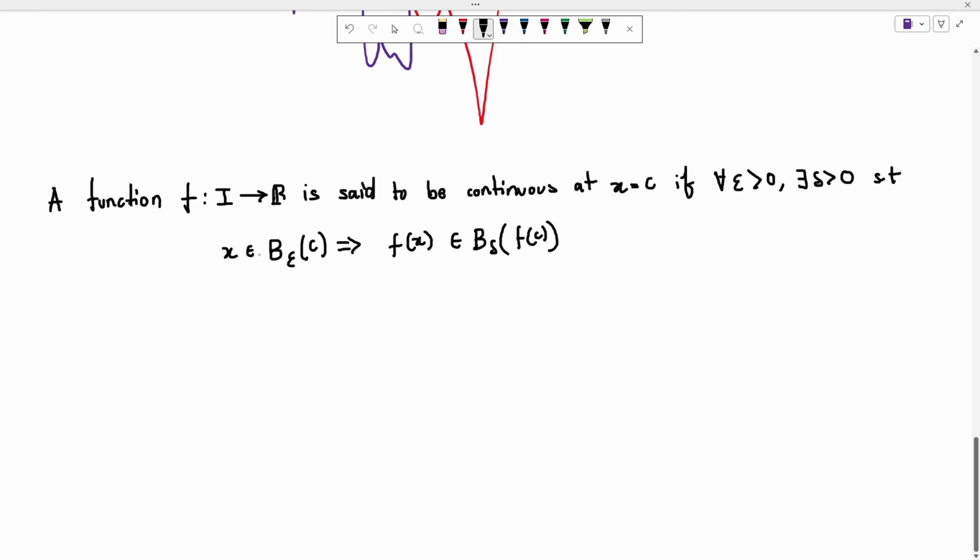There is a slight inaccuracy. Actually, you don't say it like this.